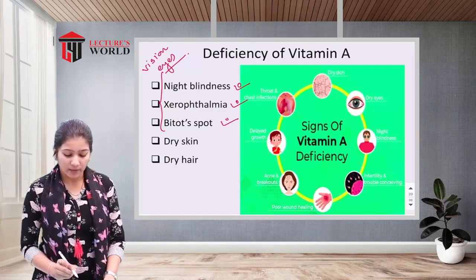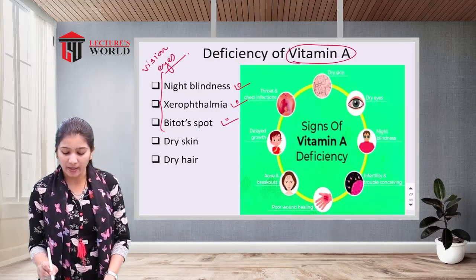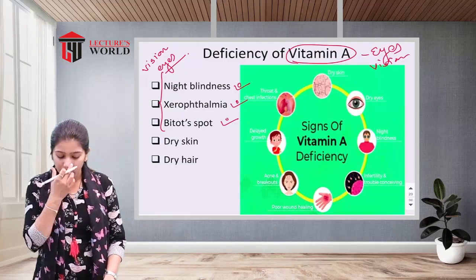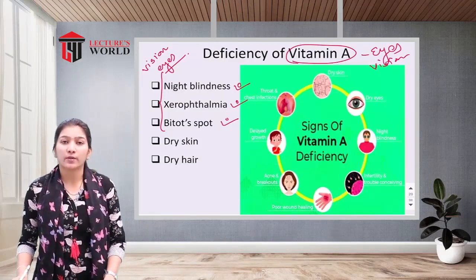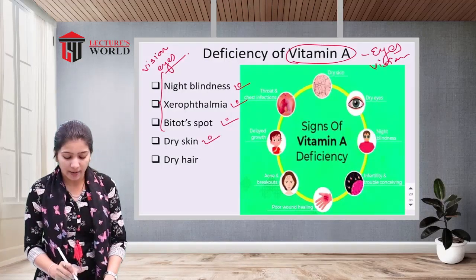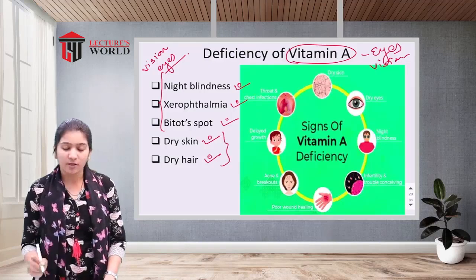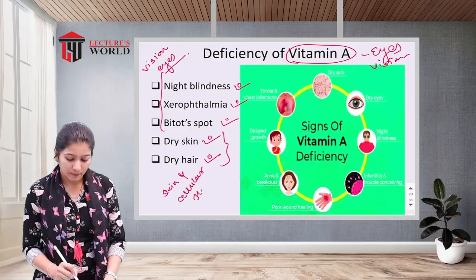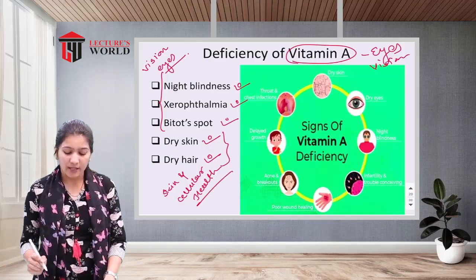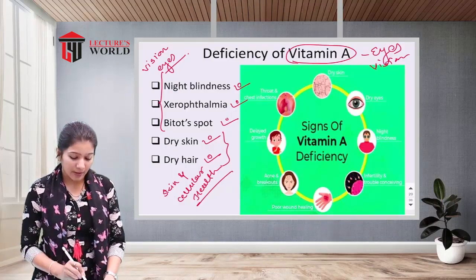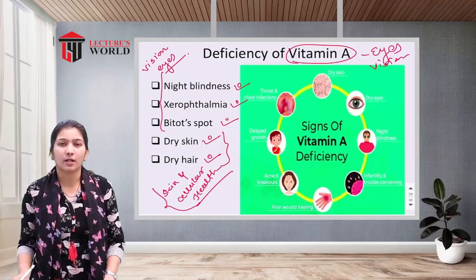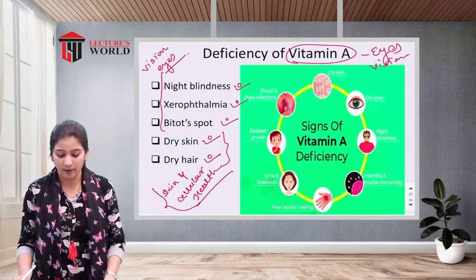So you can see the difference. Vitamin A is very necessary for normal eyes, or we can say normal vision. Another thing that occurs because of the deficiency of vitamin A is dry skin and dry hair, because vitamin A is also necessary for the skin and for cellular health. If there is a deficiency of vitamin A, there will be less skin and cellular health, and for that reason it leads to dry skin and dry hair.